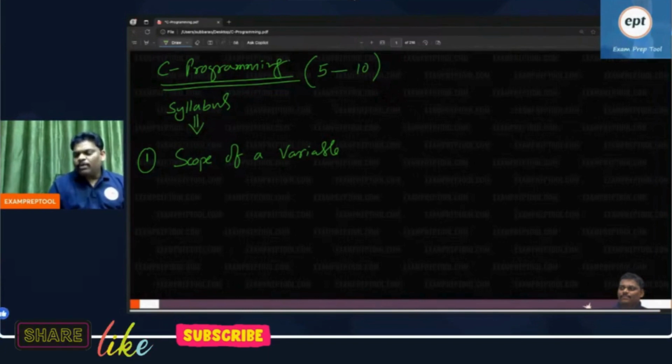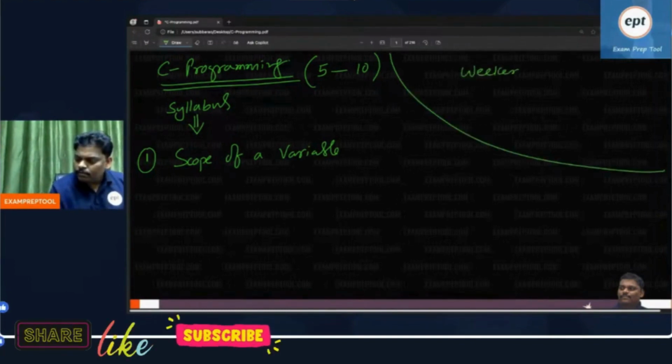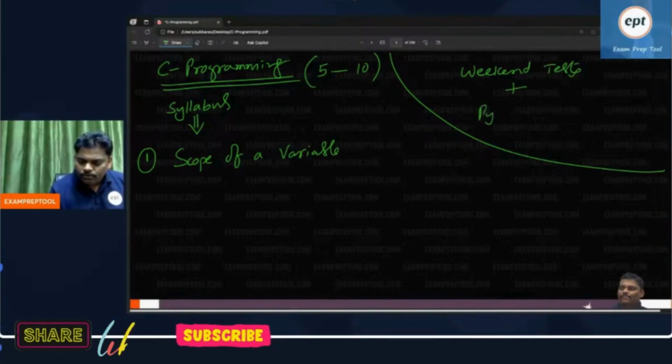Just read only my notes. I am going to cover approximately 200 programs. I think you can practice the PYQs also. That weekend test also you can write. Weekend tests you write, and one more thing is PYQs. Weekend test and PYQs, I think it's more than enough.